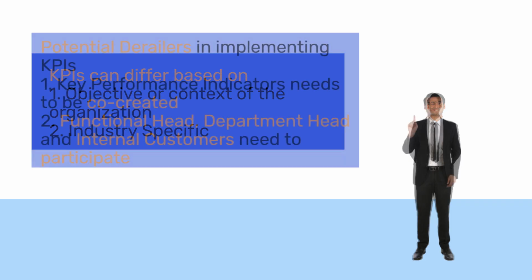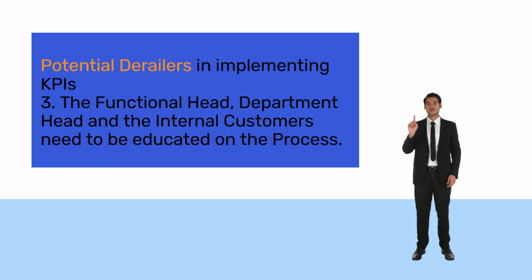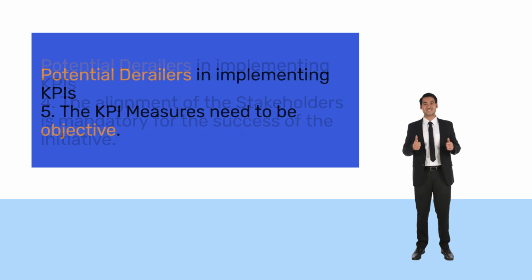We need to be conscious of certain derailers while implementing key performance indicators. Key performance indicators need to be co-created for each function with the functional head, department head and the internal customers. Because we need to measure and report only what matters. All the functional heads and department heads need to be educated on the KPI-based management, such that they are aligned on the process. And lastly, the KPI measures need to be as objective as possible.